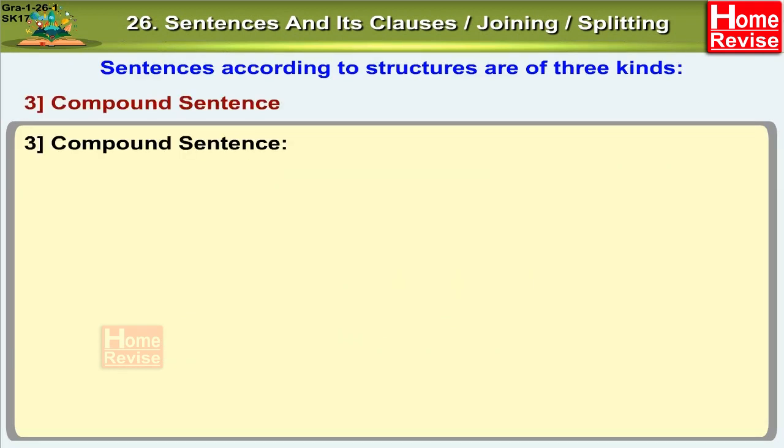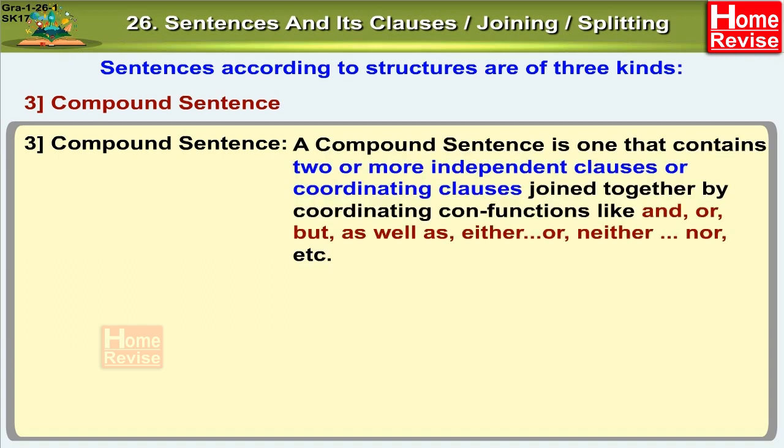3. Compound sentence. A compound sentence is one that contains two or more independent clauses or coordinating clauses joined together by coordinating conjunctions like and, or, but, as well as, either or, neither nor, etc.